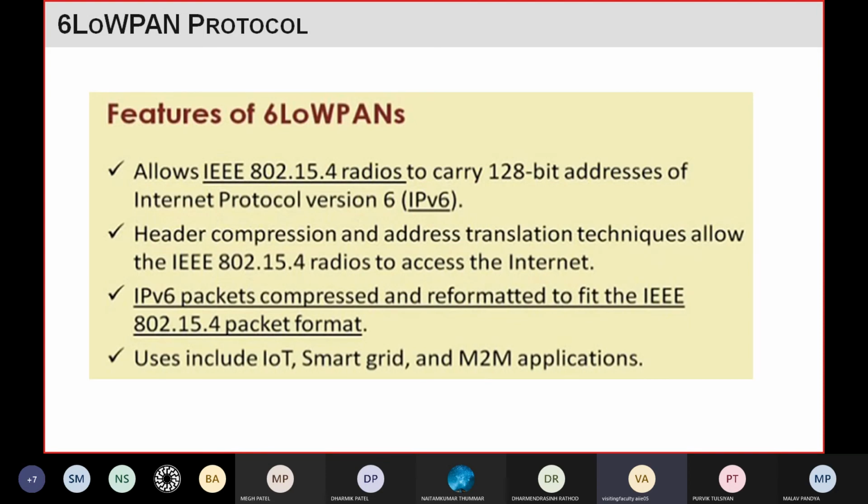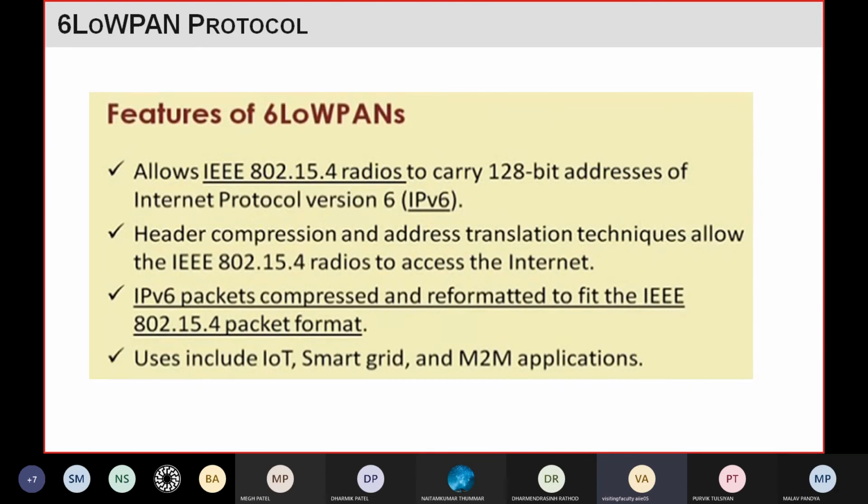To reduce that size, it uses the header compression technique, and using this technique they fit the higher size packet into the IEEE 802.15.4 packet format.